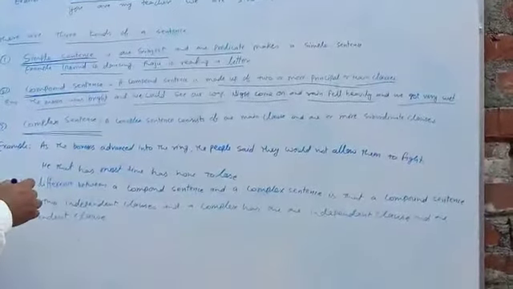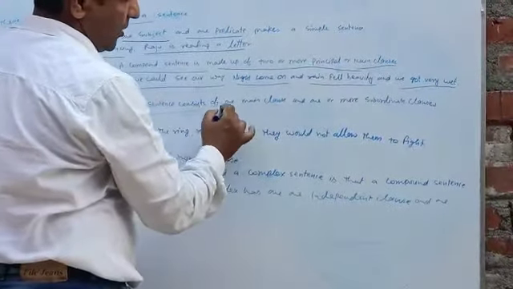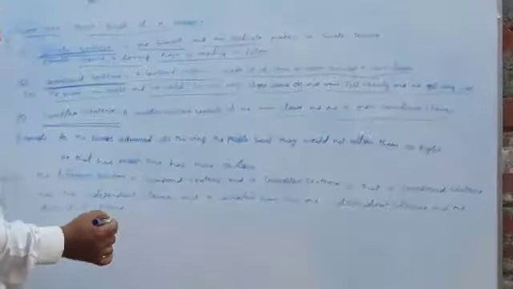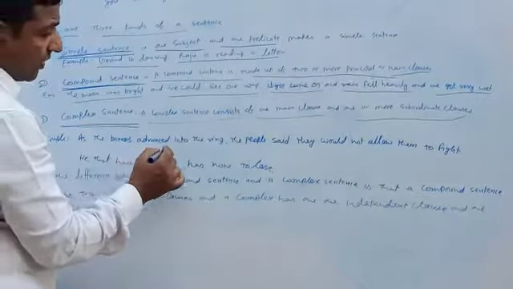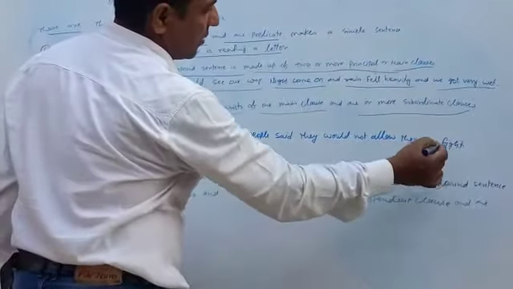Complex sentence. A complex sentence consists of one main clause and one or more subordinate clauses. As, the boxer advanced into the ring, the people said they would not allow them to fight.